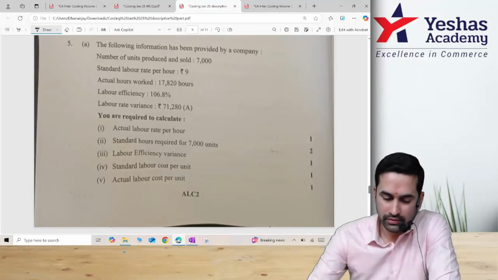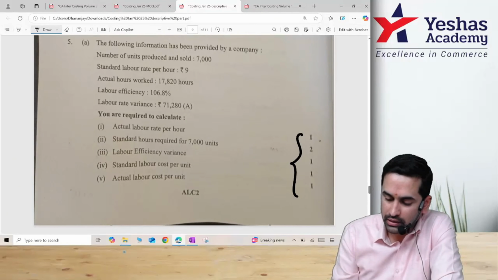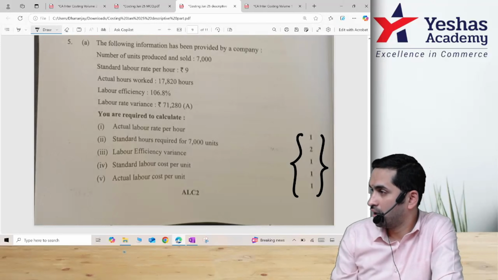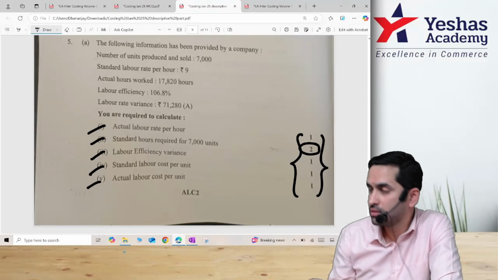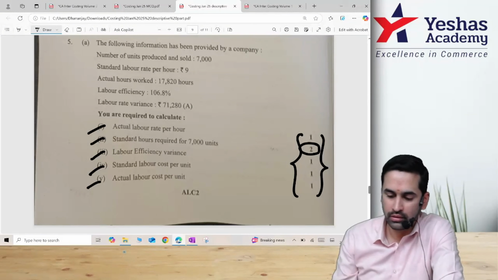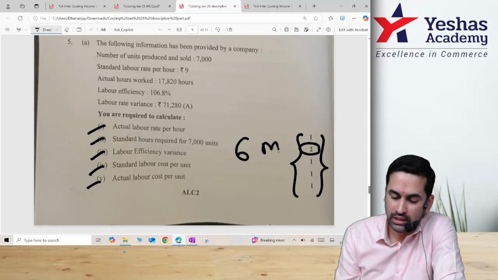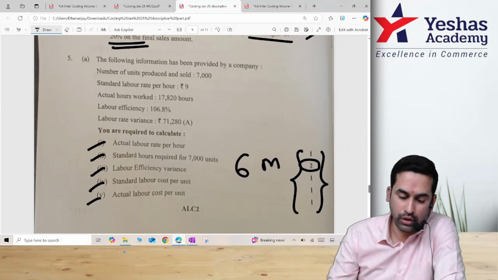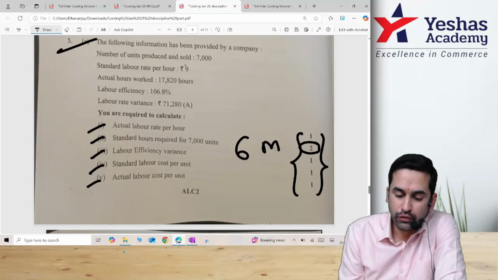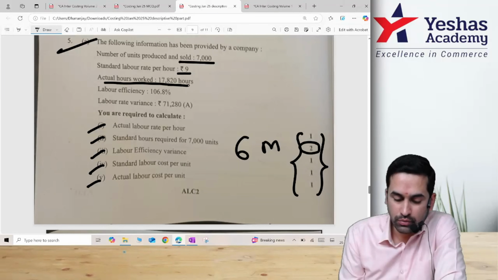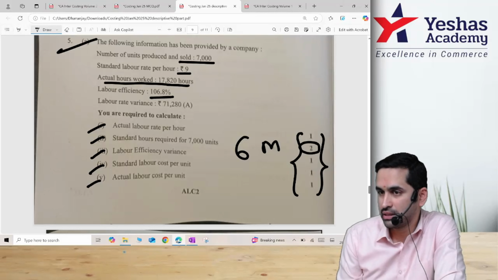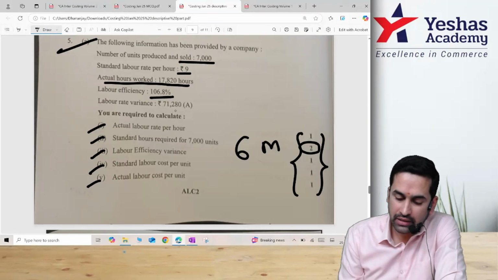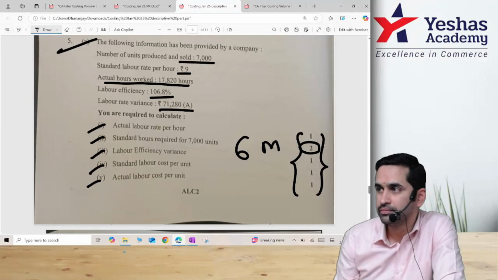Question number 5. Look at this. 1 mark. 5 things they want you to do. Only one sub question they gave 2 marks. That means this is a 6 marks question from standard costing. Number of units produced, standard labor rate, actual hours worked, efficiency more than 100, that means it is favorable, rate variance, answer is given.